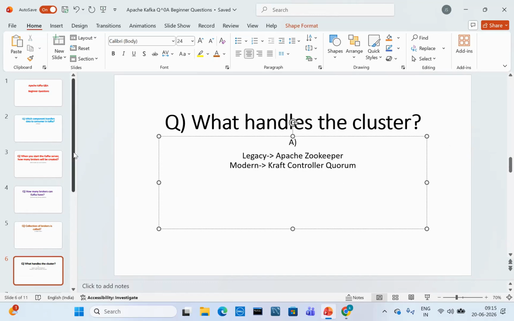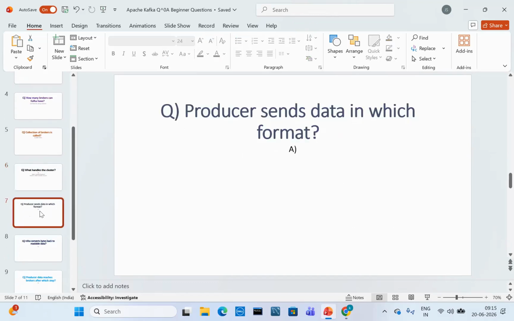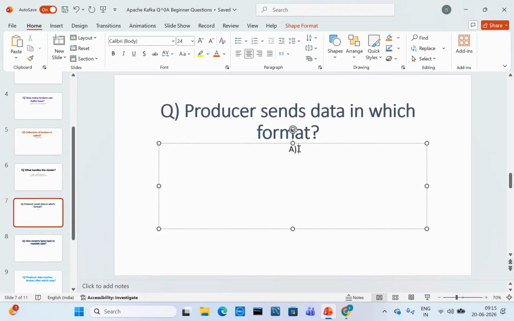Next one, the seventh question: the producer sends data in which format? It will send data in serialized format, like byte data, byte serialized format.